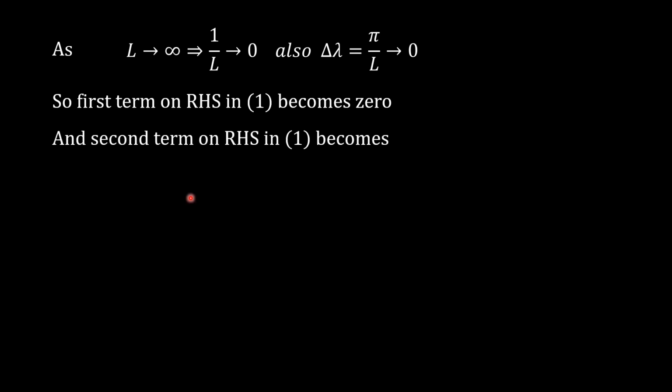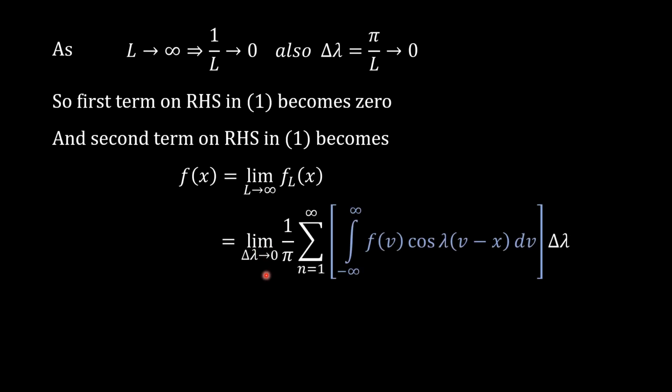For the second term on the right hand side, we rewrite f of x is equal to limit L tends to infinity f_L(x), where the first term is 0 and the second term takes the form limit delta lambda tends to 0 of 1 upon pi.